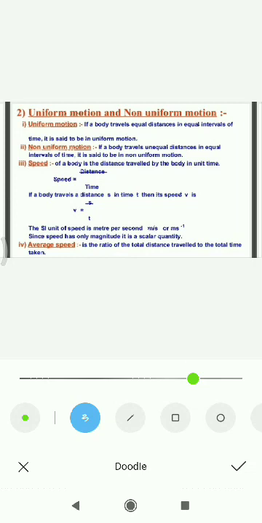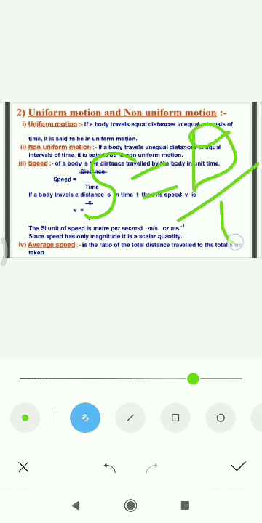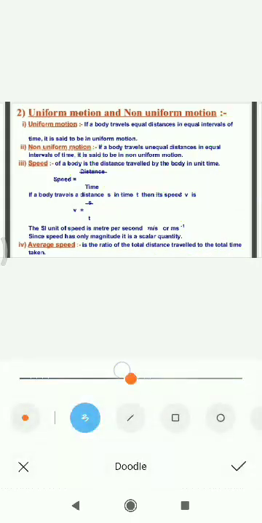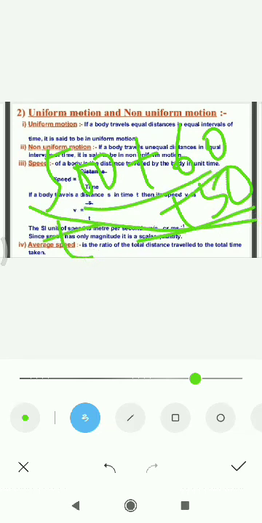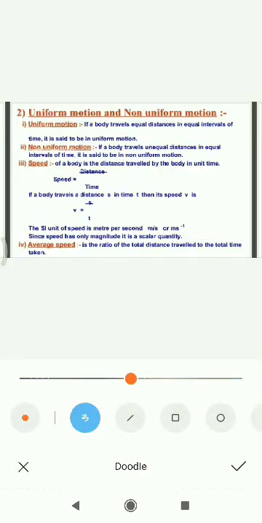Speed is the distance travelled by the body in unit time. Speed is equal to distance by time. Simple formula, every child will know. Average speed is the ratio of total distance travelled by total time taken. So average speed is equal to total distance travelled, that is 500 plus 60 plus 50, it keeps on adding, and then divided by the time. So that is average speed.